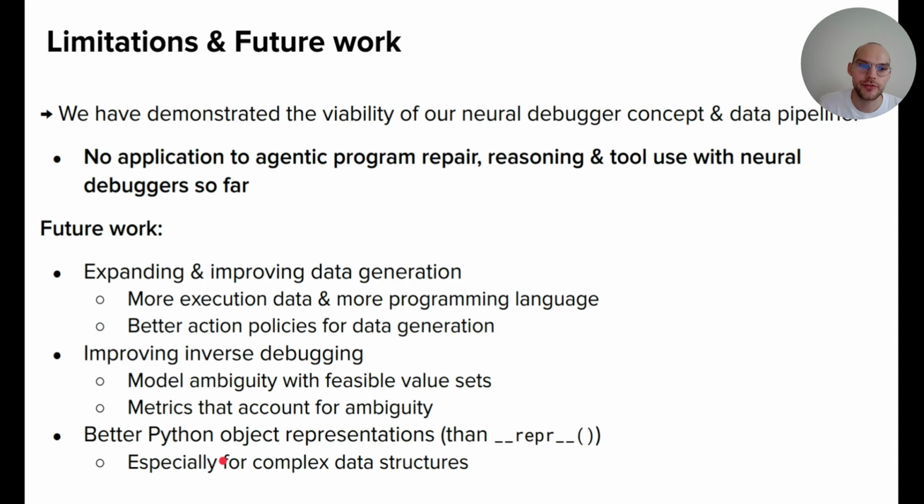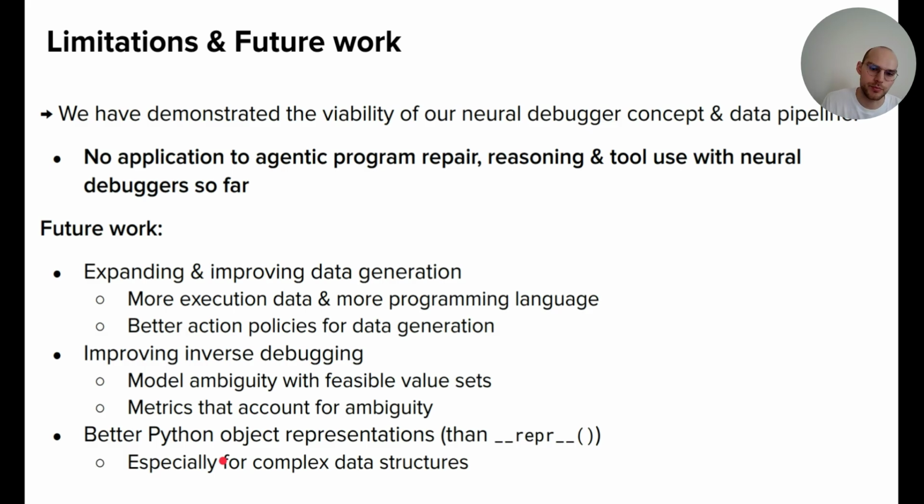And there's more future work, for example, expanding and improving the data generation, expanding it to other programming languages. And as I've said, we've just used random action policies. We can either use expert policies or maybe make these random action policies more informed about the execution. So for example, incorporate syntactic information that there is a loop that we want to jump over, or something like that. We have not done that. That's future work.